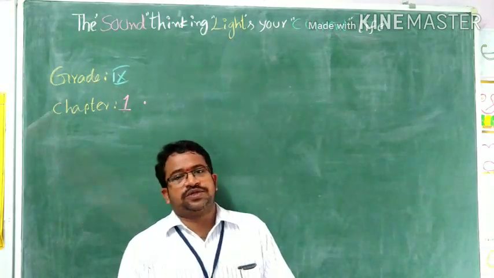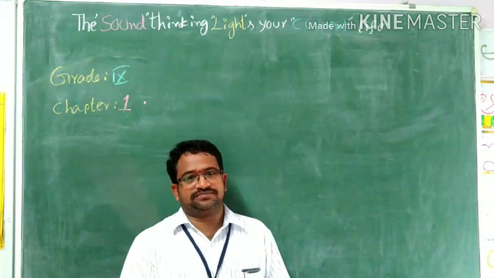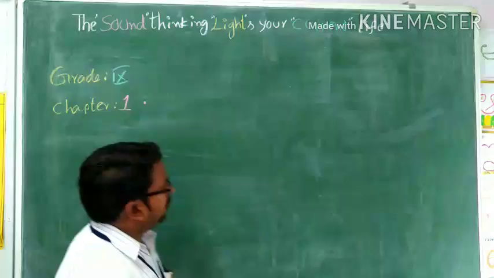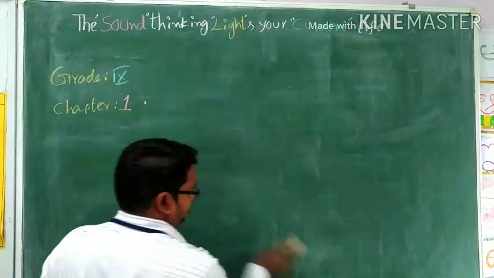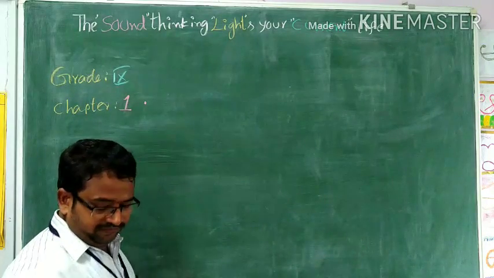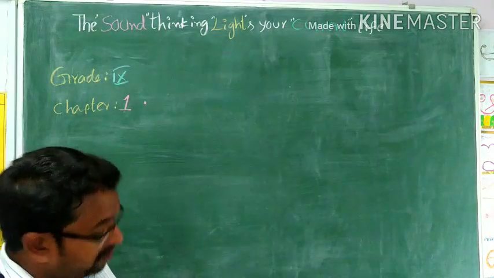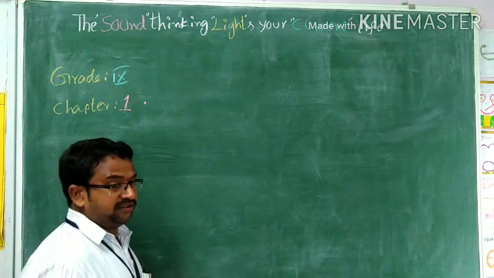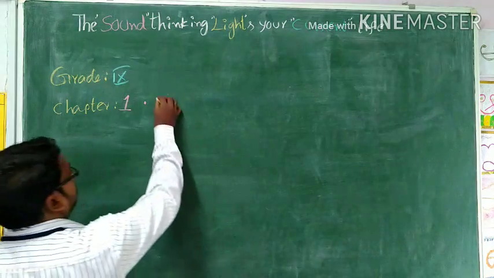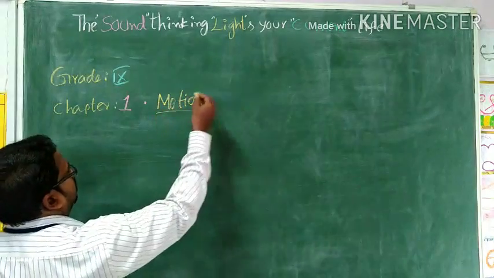What is the pointer doing, children? Yes, it's moving. Okay. What is the duster doing? Rubbing means it is also moving. Okay. So these objects are under movement. What do you call that? Yes. This is our topic, motion.